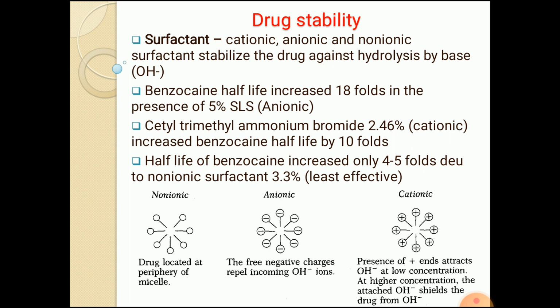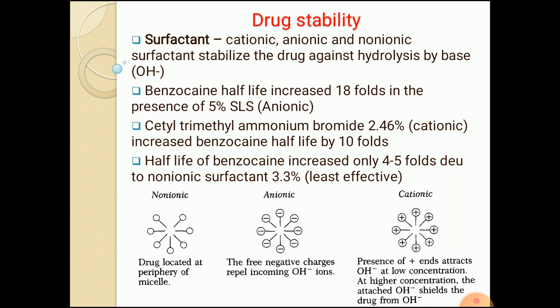Now we can see here the difference between the first and second one. In the second case, in case of cationic surfactant, the half-life increased only by 10 folds. There is an increase in stability against the hydrolysis, but that increase is less as compared to the sodium lauryl sulfate, that is the anionic surfactant. However, when the non-ionic surfactant is added, it was found that the stability or the half-life of the benzocaine increased by 4 to 5 folds only.